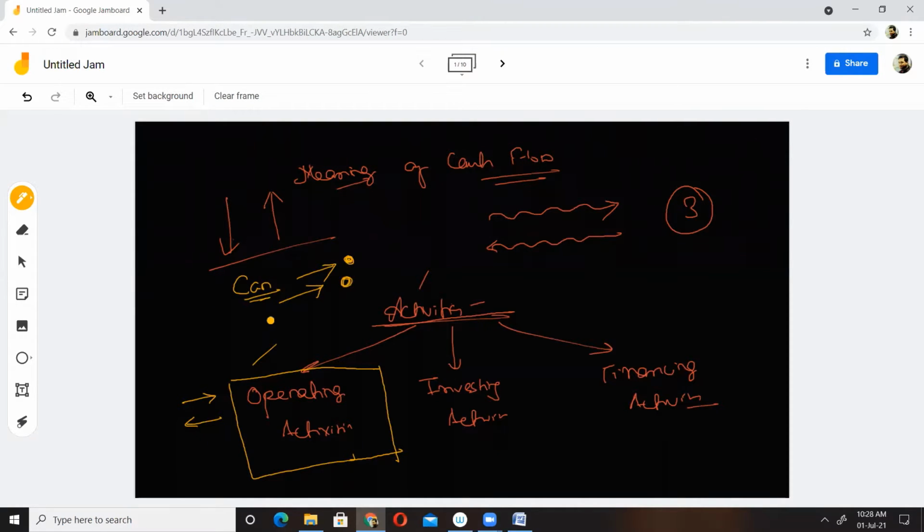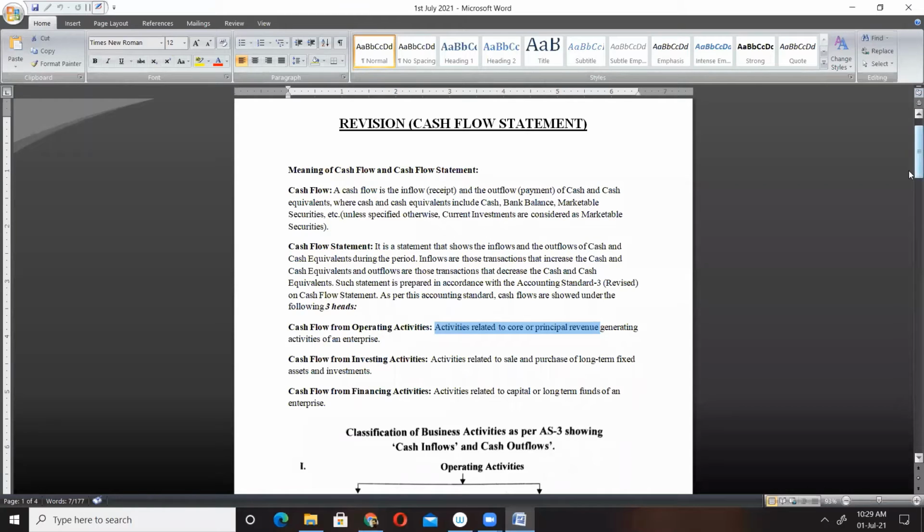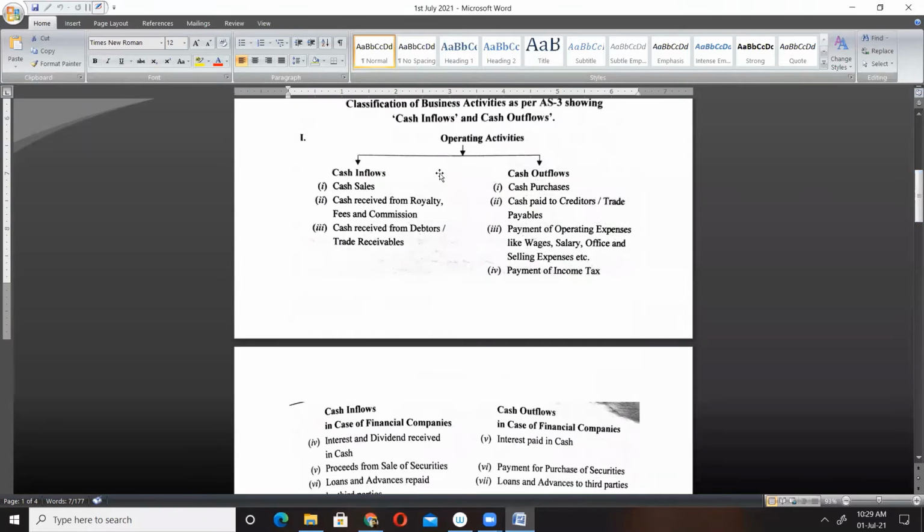Now, salaries paid, expenses paid, these will be classified as operating activities. Operating activities means day-to-day activity or expenses or earnings which are related to the core business or core activity of the organization. That is what operating activity is. So we have some examples here. I'll show you.